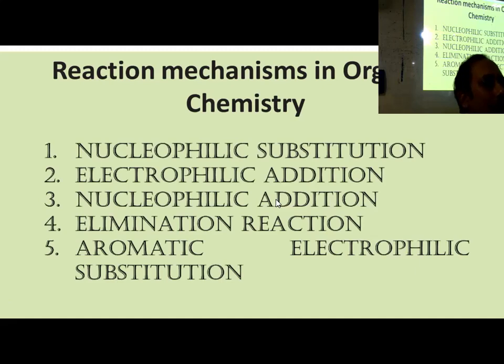Sometimes you get non-uniform, one side more and the other side less. Why? Because of electronegativity difference, polarity. Like HCl, it's a polar molecule: H delta plus and Cl delta minus. Now, if you take CH3CHO, what is the structure? C double bond O, and the carbon also has one hydrogen. In this case, carbon bears some delta plus charge and oxygen bears delta minus charge, because of the difference in electronegativity. Carbon is electropositive compared to oxygen; oxygen is more electronegative.